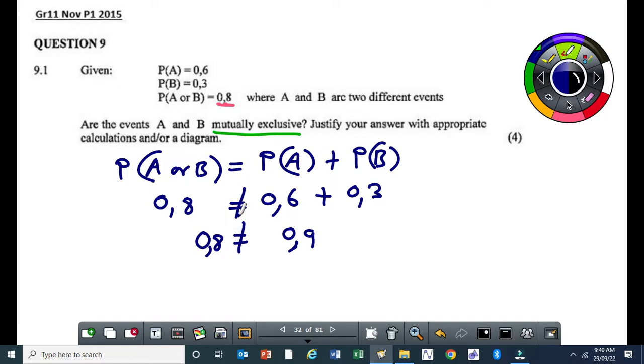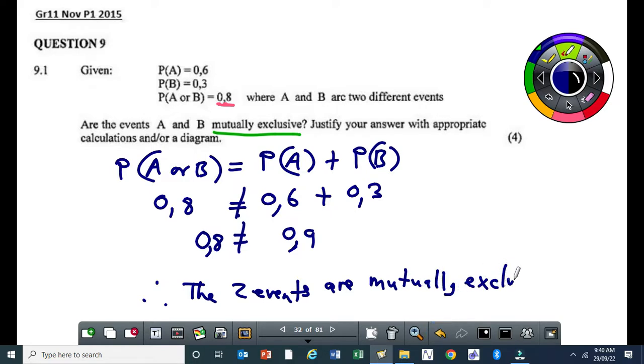Then once you do that, you conclude and say, therefore, the two events are not mutually exclusive. Okay?